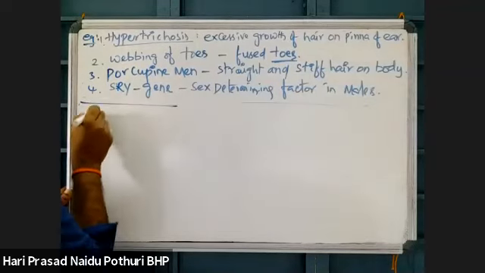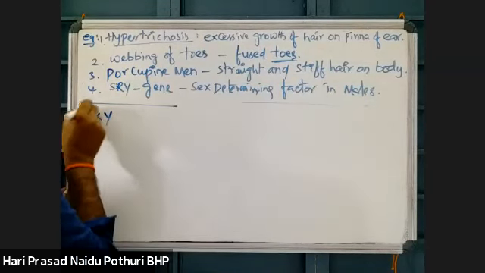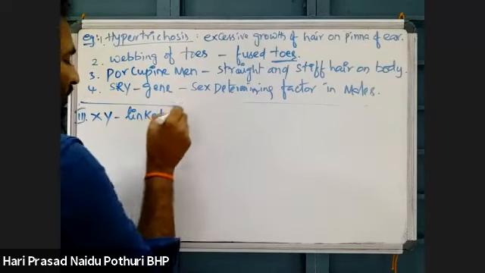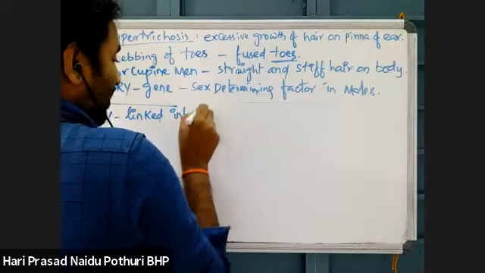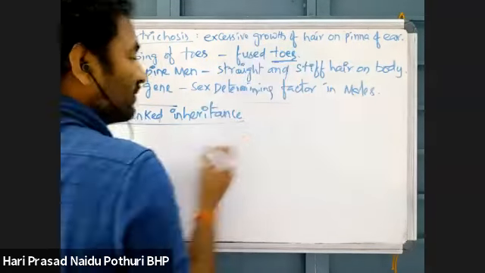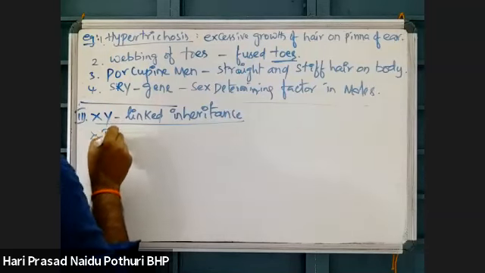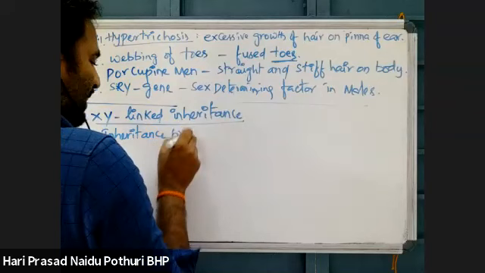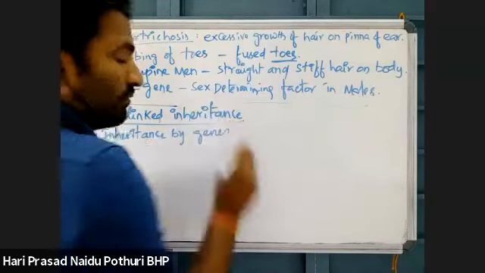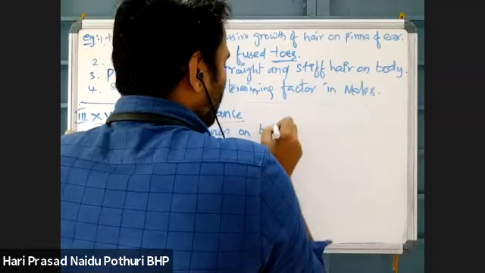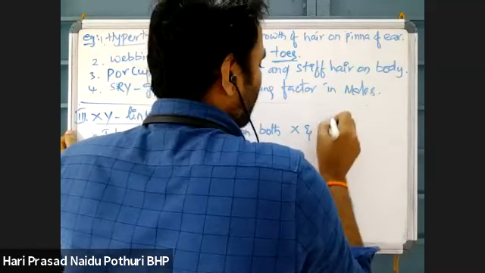Next, the third type, XY linked inheritance. XY linked inheritance means inheritance by genes on both X and Y chromosomes.